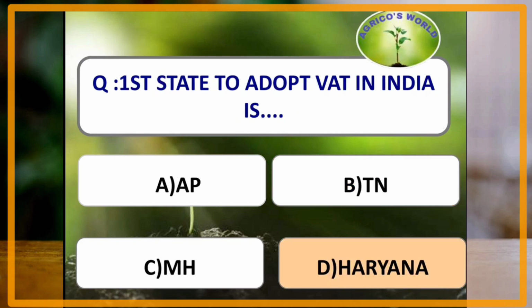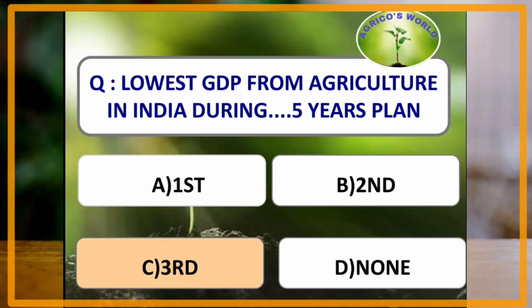First state to adopt VAT in India is Haryana. Haryana was the first state to adopt VAT in India. Lowest GDP from agriculture in India was obtained during which 5-year plan? Lowest GDP was obtained during third 5-year plan.